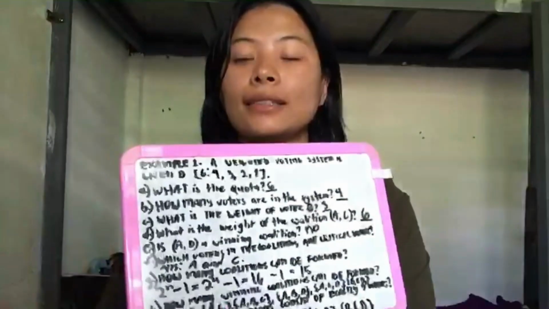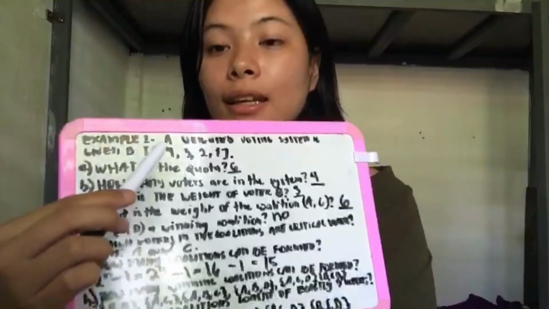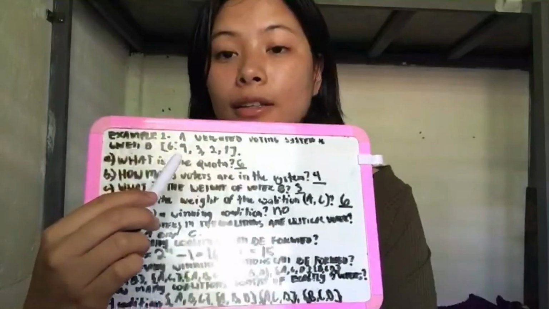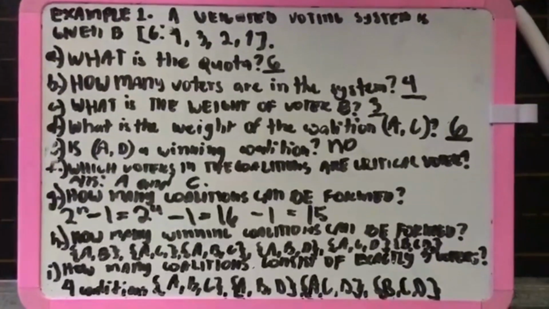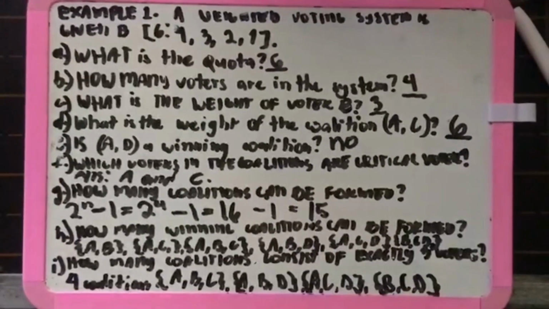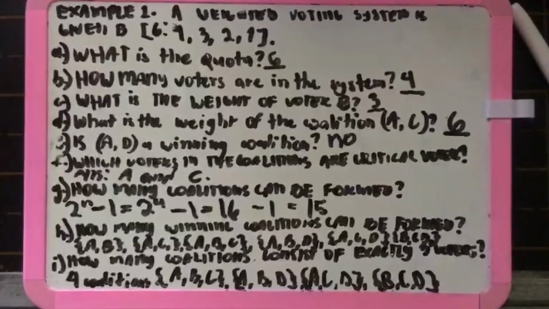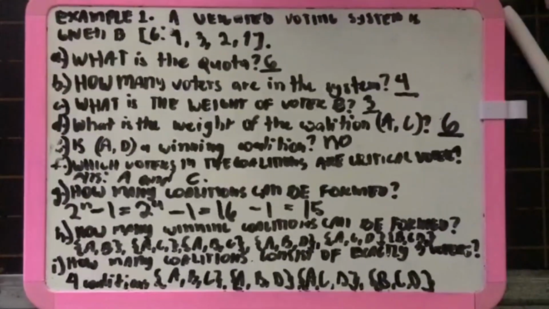So the example that I will be showing is from the book, Example 1. A weighted voting system is given with a quota of 6. As you can see here, there are voters A, B, C, and D with weights of 4, 3, 2, and 1. To start, as you can see here, letter A: the question is, what is the quota? So the quota is 6.